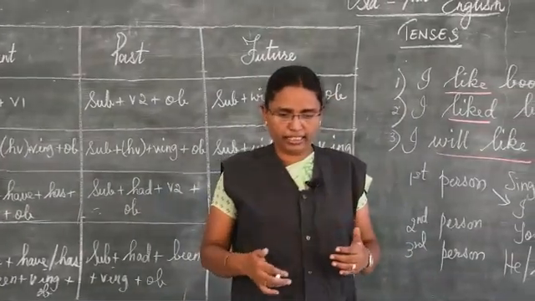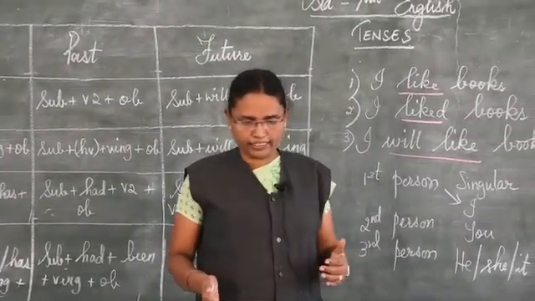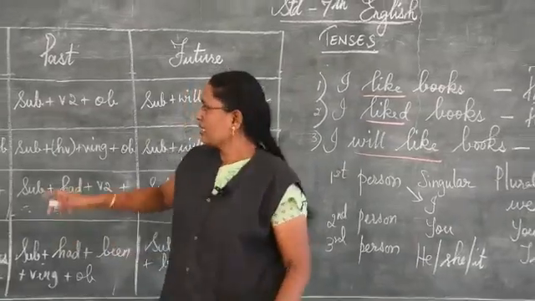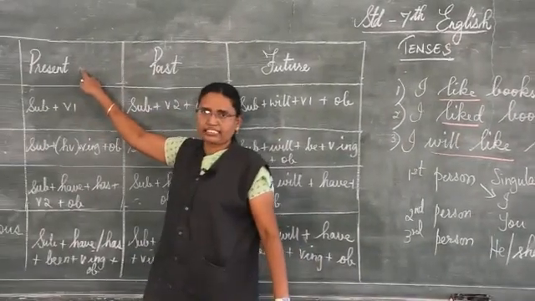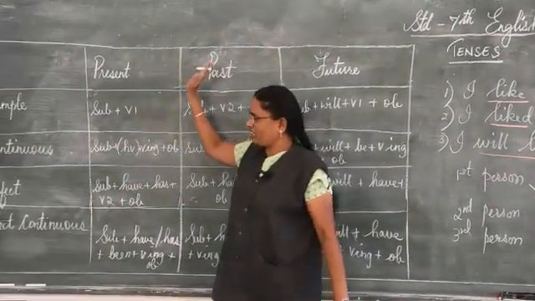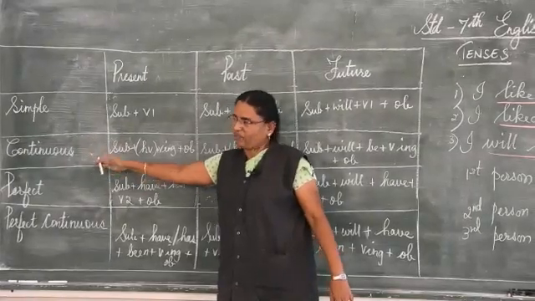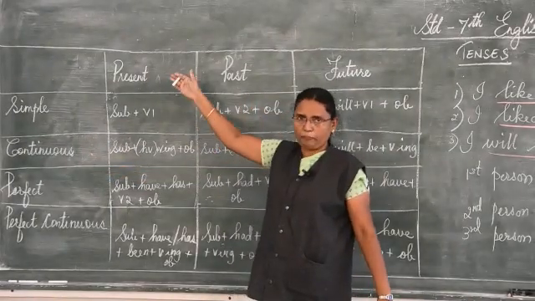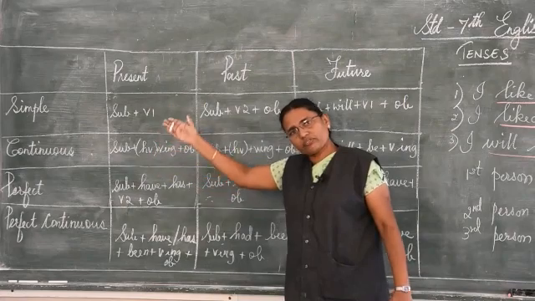So the first thing we are going to see is simple present. This can be this side and this can be this side, up. It can be vice versa.